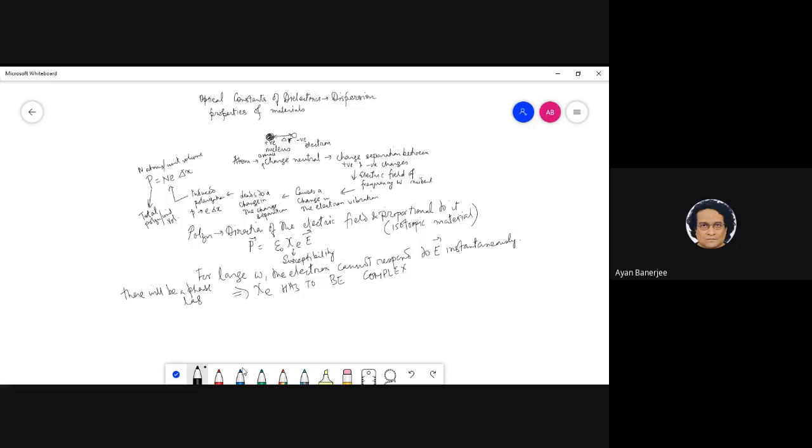Okay, so now that basically means that this has to be complex, which means I can essentially write this P as something like epsilon 0 chi E1, say, minus. The reason for this minus will become apparent when we solve it at the end.